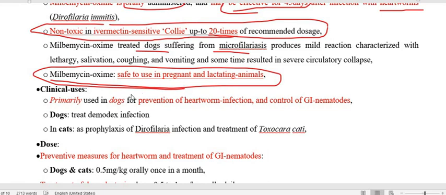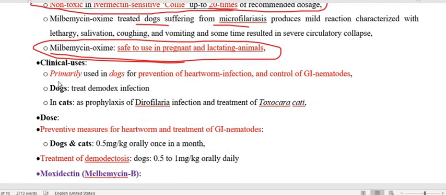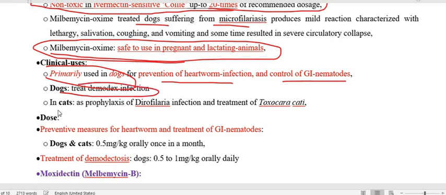Clinical use, as we already mentioned, is primarily in the dog for prevention, treatment and control of GI nematodes and heartworm infection, and for ectoparasite Demodex infection. In cats, Dirofilaria infection and treatment of Toxocara cati.